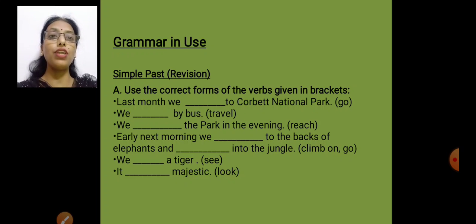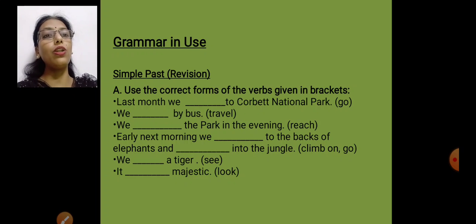Early next morning we climbed on to the backs of elephants and went into the jungle. Now two verbs are given here. First one, climb on, and the second is go. So we have to make the past tense of both the words. Now next is we saw a tiger. See, it's simple. We saw a tiger. Now next is it looked majestic. Look is the verb. What will be the past tense?